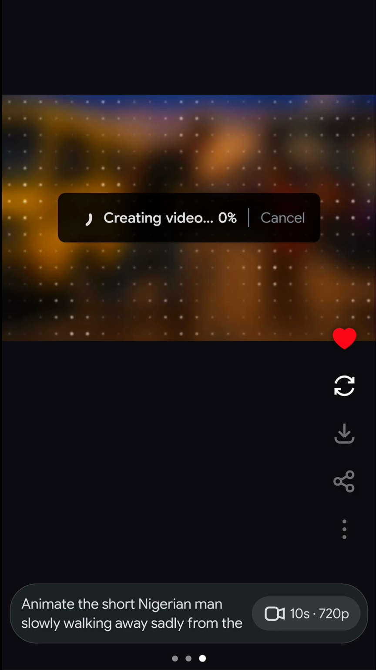So this is how you are going to do it using your smartphone. And after that, you click on download, and the video is going to download to your phone. Now you guys have seen everything, how you are going to create this type of video and be posting it on your Facebook page or any of your social media accounts, and it's going to be monetized.